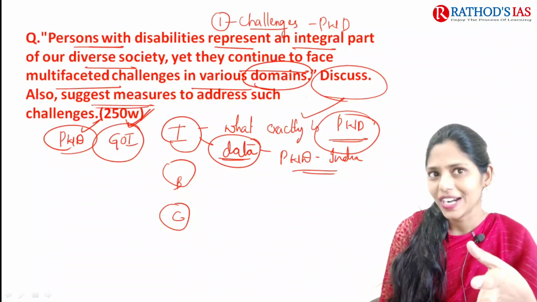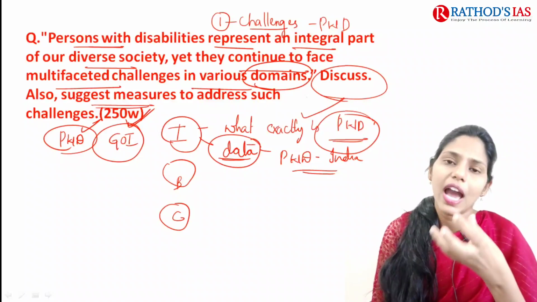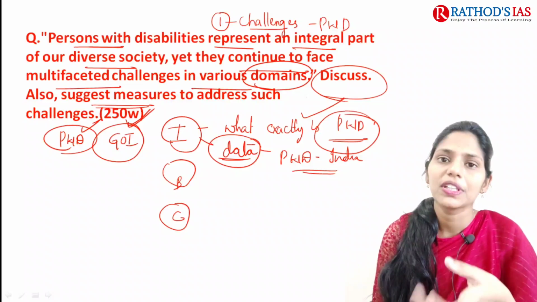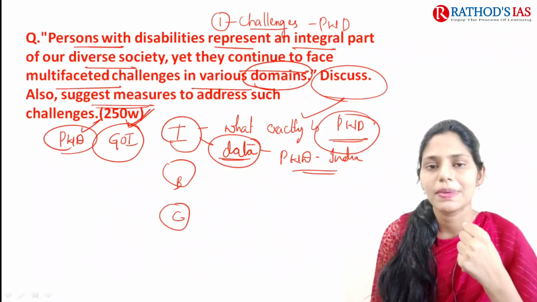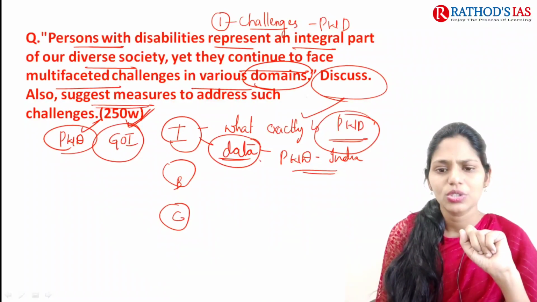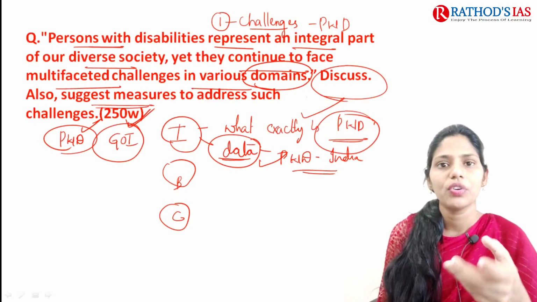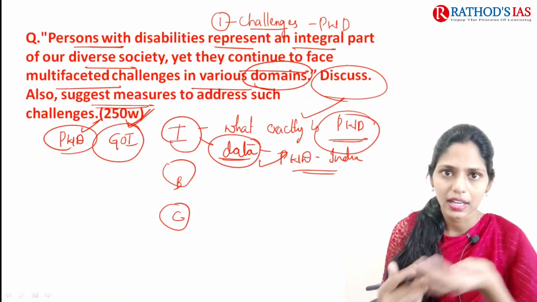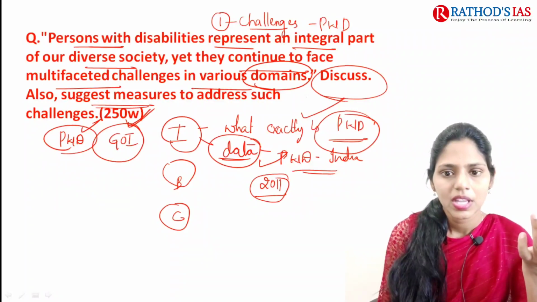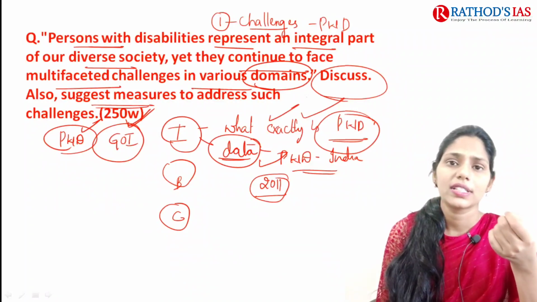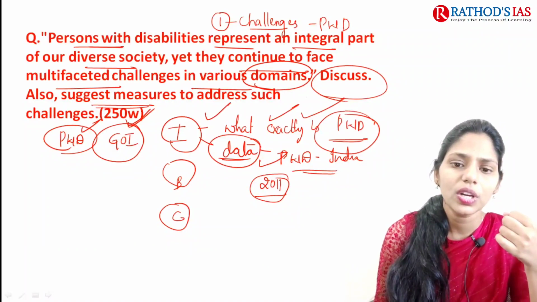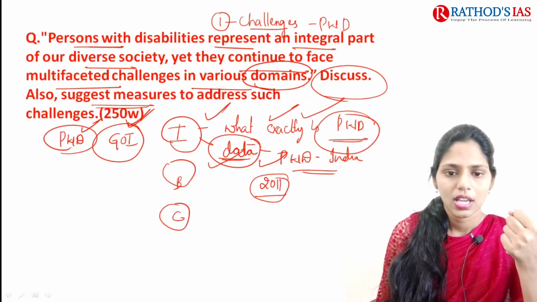You are future bureaucrats, right? So you also need to have some empathy towards these people, and you need to come up with some measures for the development and empowerment of persons with disabilities. You have to collect the data based on the recent census. As of now we do not have the 2021 census data. Because of this, you can use 2011 census data, or else you can use the definition of what exactly PWD means. So in this way you can write the introduction in these two ways.